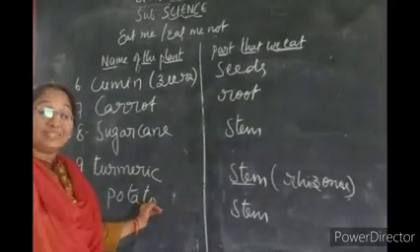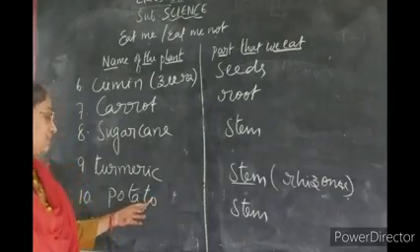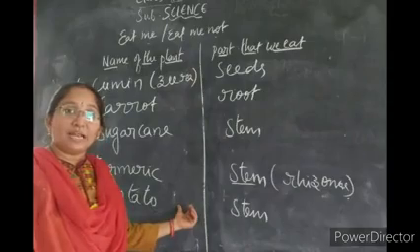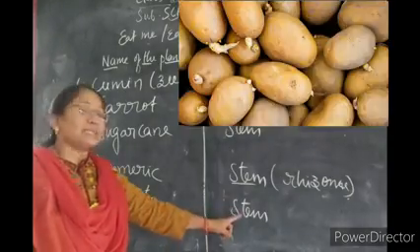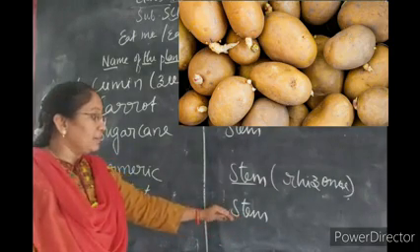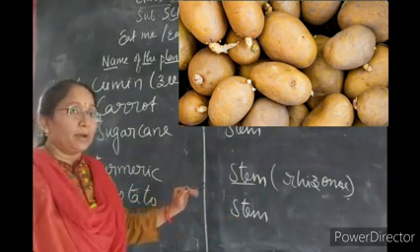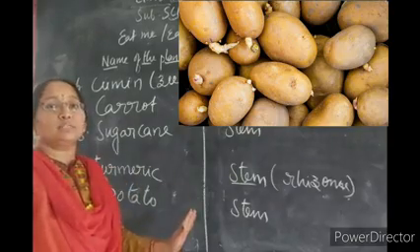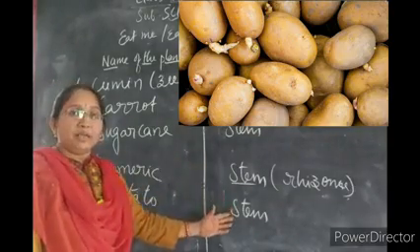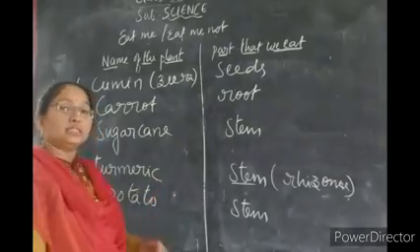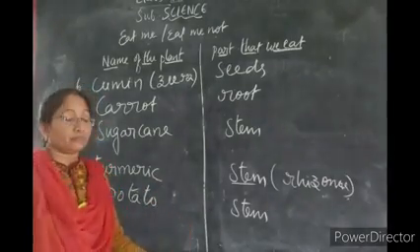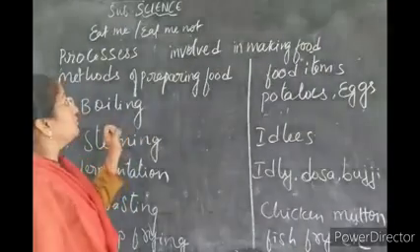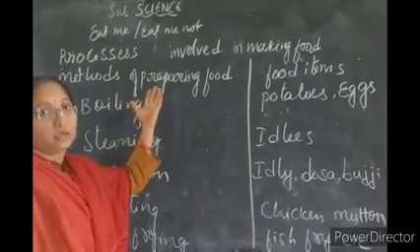Now, the most delicious dish liked by all children is potato, another vegetable. The part of the potato plant that we take as food is the stem. The potato leaves and the potato plant roots we will never use as food. The potato stem we will eat as potato curry.